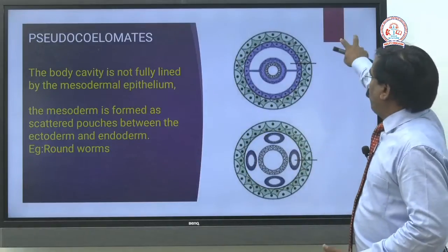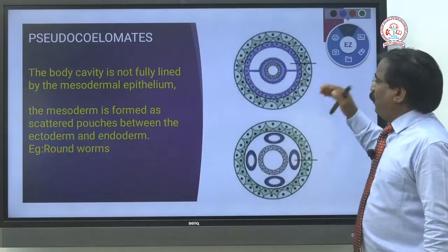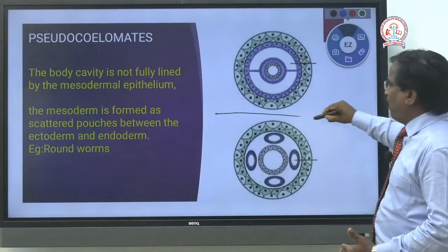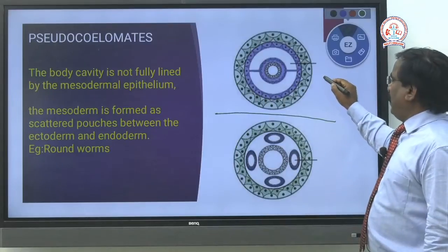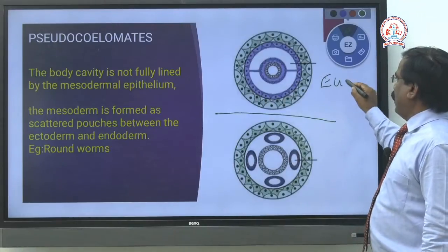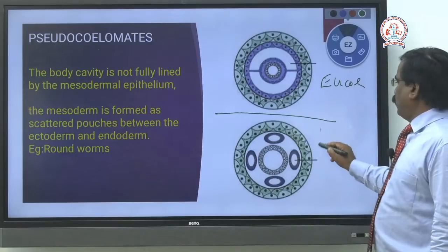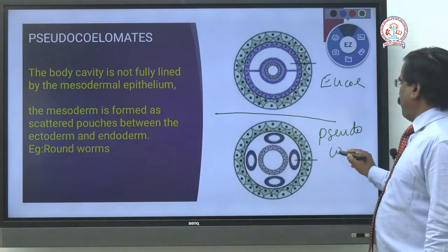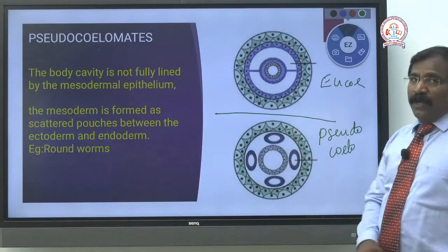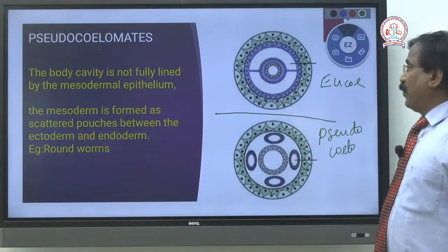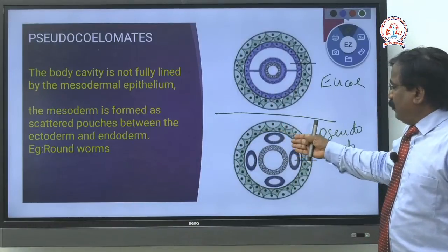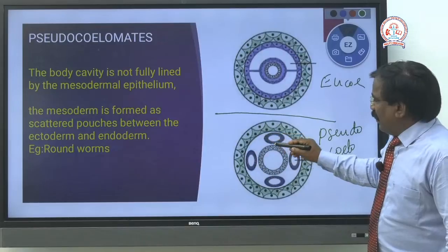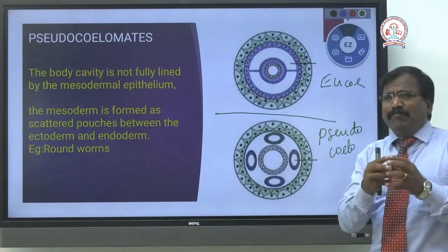Then coming to the pseudocoelomate. For your understanding, to compare, I have placed the eucoelomate and pseudocoelomate side by side. The coelom should develop from the mesoderm.